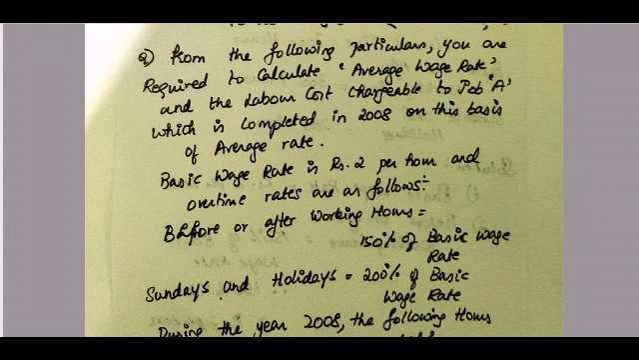From the following particulars, you are required to calculate the average wage rate and the labor cost chargeable to job A, which is completed in 2008 on the basis of average rate. How do we calculate the average rate? Basically, we take up the total of the wages divided by the number of hours worked. That's how we calculate the average rate, which we have done in one of the problems.